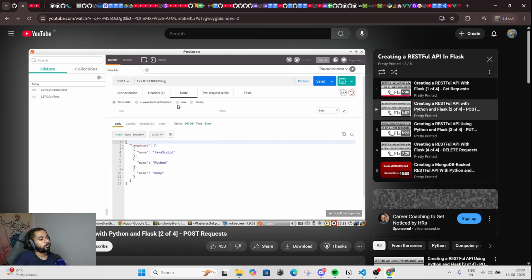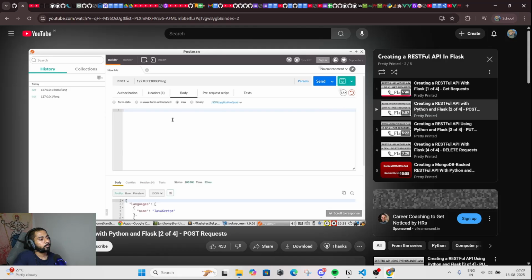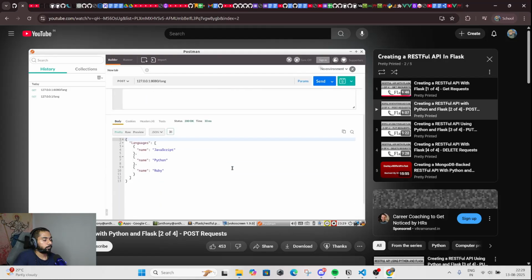So here in the body section, what we want to do is create a JSON object with the new language we're going to add. So let's add C++ as the language. Now when I send this POST request, it should add C++ to the list of languages. So instead of having 3, JavaScript, Python, and Ruby, it will have 4: JavaScript, Python, Ruby, and C++.